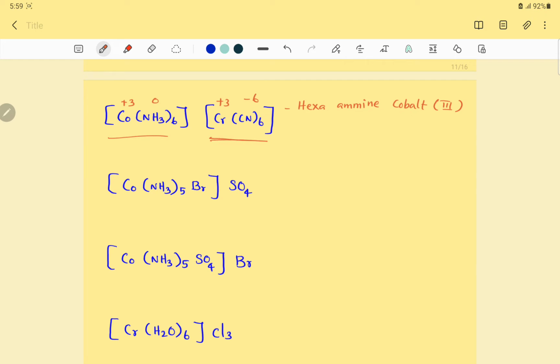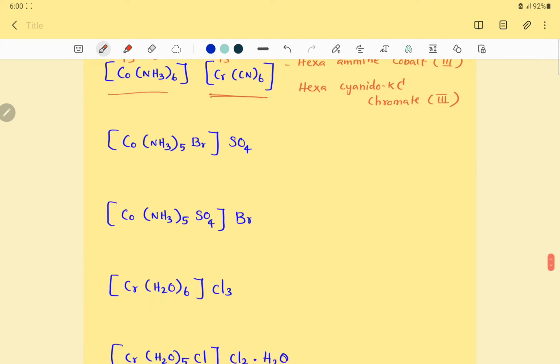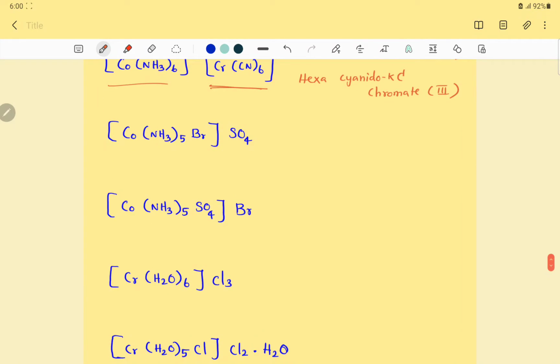Now I am going to the anionic portion. Hexacyanido-KC chromium, but it is called chromate(III). Central metal located in an anionic complex, so Cr is called chromate, oxidation state 3, Roman number 3.